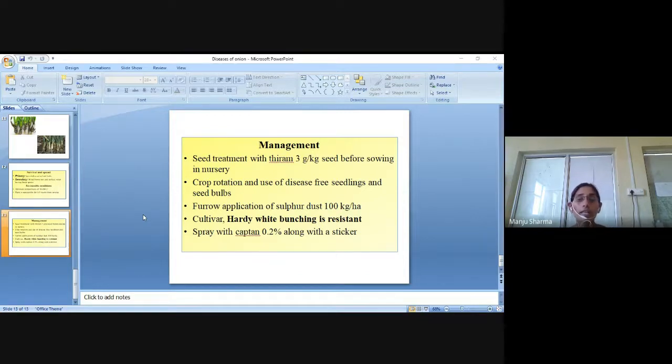Cultivar Hardy White Bunching is resistant, and spray with Captan at 0.2% along with a sticker. We have to cultivate Hardy White Bunching because it is a resistant variety of onion.